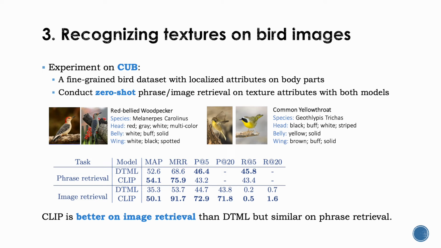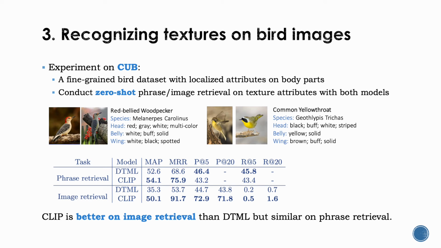For the third part, we extend our experiments to natural images in the fine-grained domain of birds, namely the CUB dataset, which is a fine-grained bird dataset with localized attributes on body parts. So the attributes include colors like red and gray and patterns like solid or spotted.